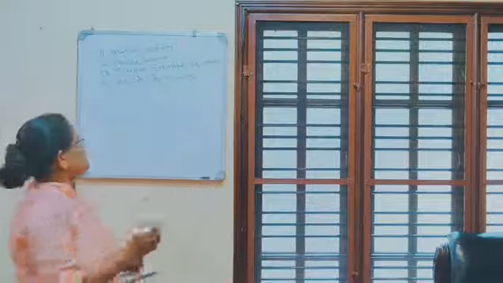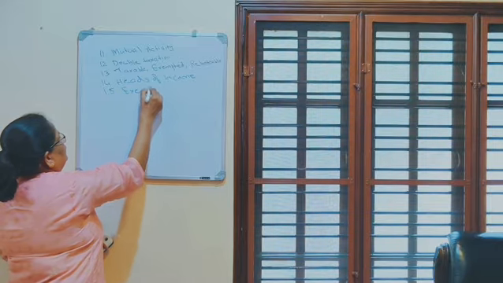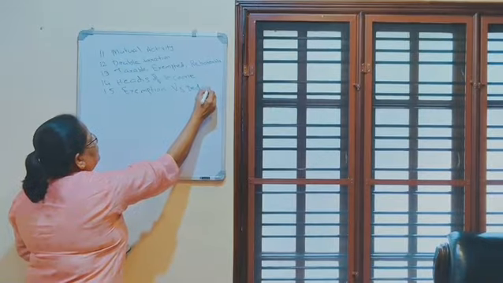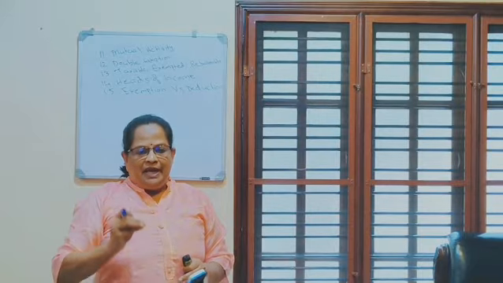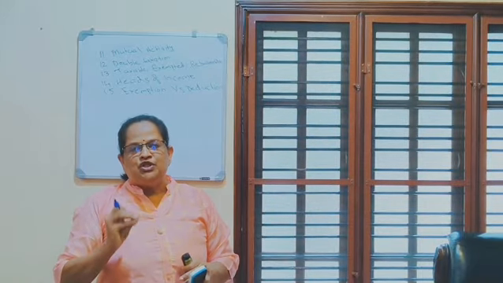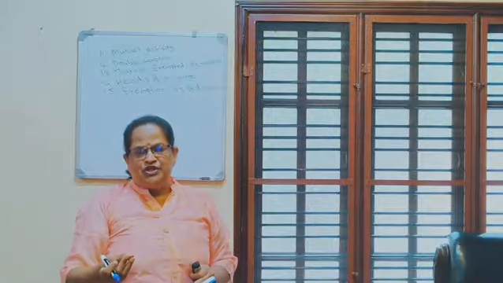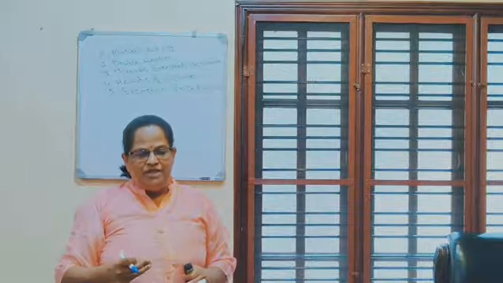Now, exemption versus deduction. Certain incomes are exempted. An exemption means certain income is not charged to tax at all. Already I have mentioned commuted value of pension and gratuity for government employees and agricultural income from India.